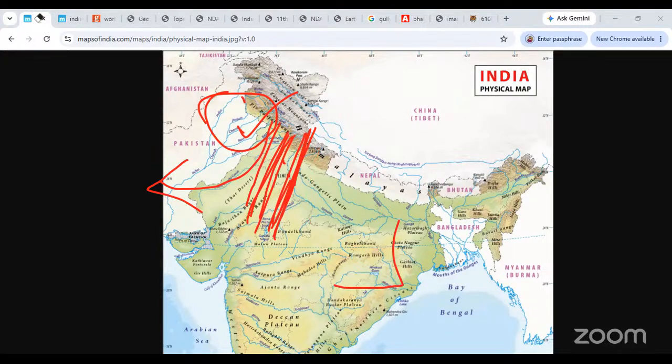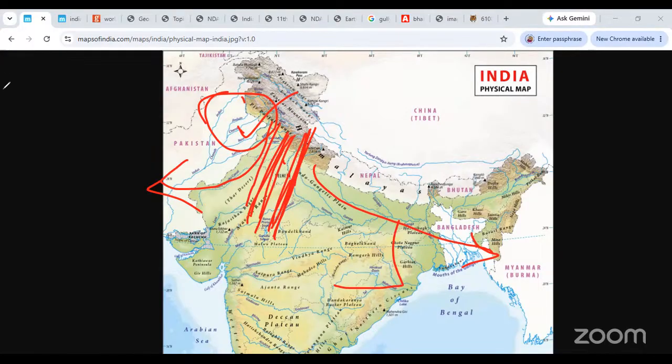I'll make that correction, otherwise people will say I drew the Ganga wrongly. This is the Ganga. So we are saying the Ganga flows this way to the Bay of Bengal, and the Indus River drainage goes towards the Arabian Sea. This happened because of the Delhi Ridge or the Potwar Plateau uplift. Because you have a water divide in the form of the Delhi Haryana Ridge, clearly you have this splitting of the rivers. The rivers split up and went their own ways in two different directions.